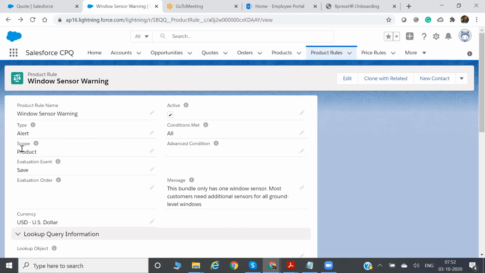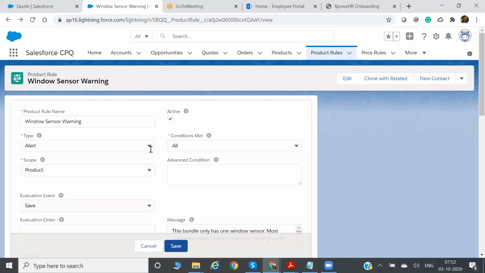Now let's go to scope. For scope we have two options: one is quote, one is product.